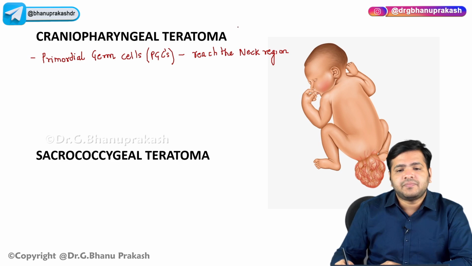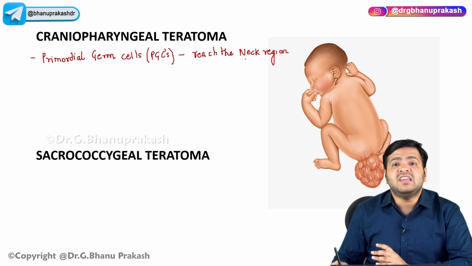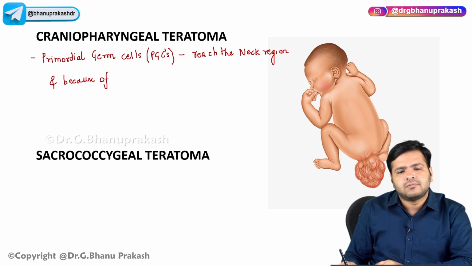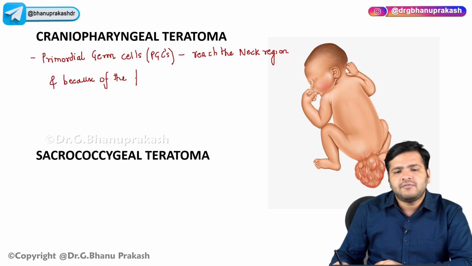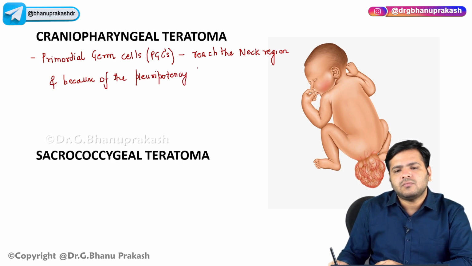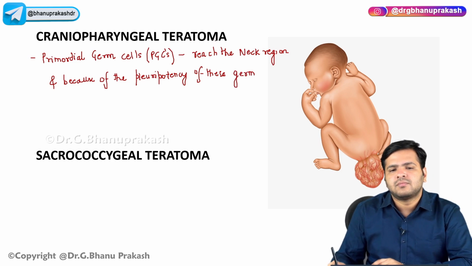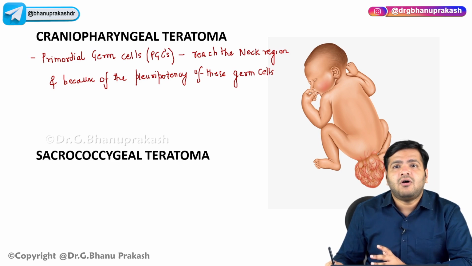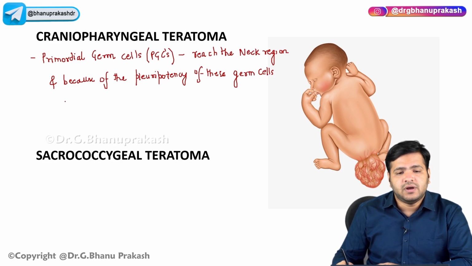and because of the pluripotency of these germ cells, they will differentiate or they will lead to teratoma.